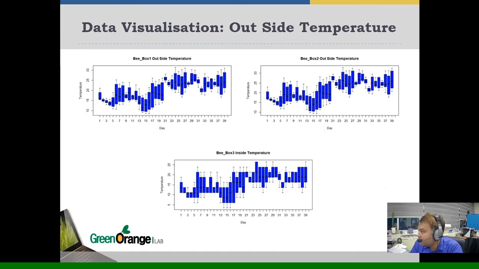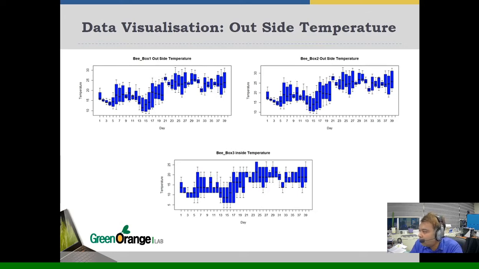Data visualization for outside temperature. In this slide, we can see 3 box plots. First one is box 1 outside temperature for farm 1. Second one is box 2 outside temperature for farm 2. Third one, box 3 outside temperature, is for farm 3.